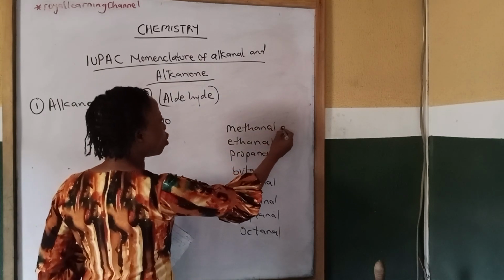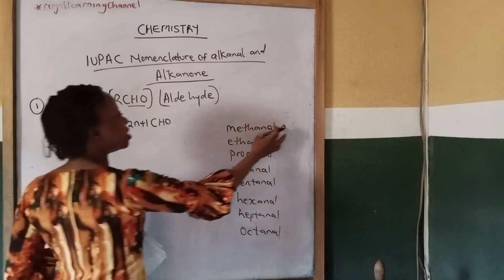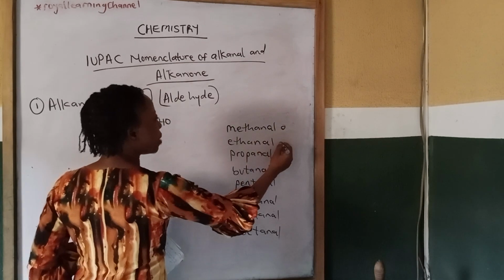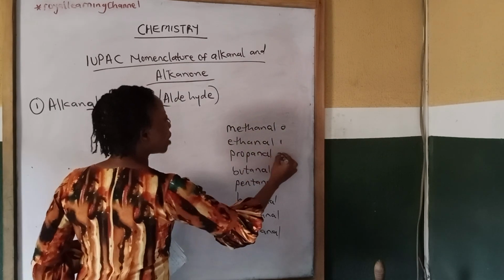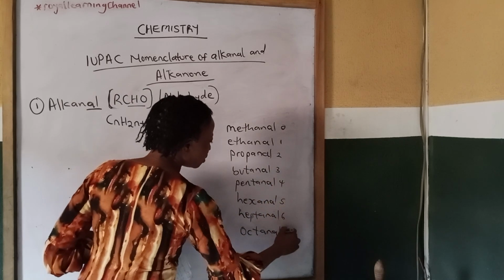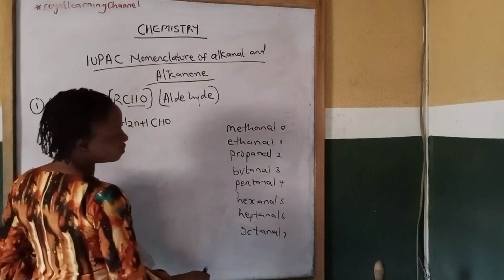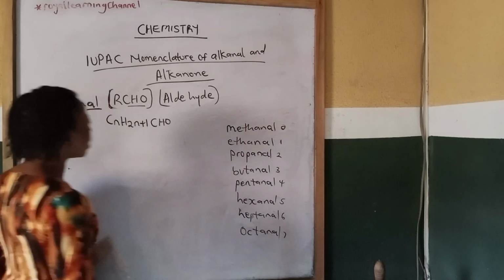The number of moles from this general formula, that is n, for the first member is 0. n for the second member is 1. For the third member, 2, then 3, 4, 5, 6, and so on and so forth.